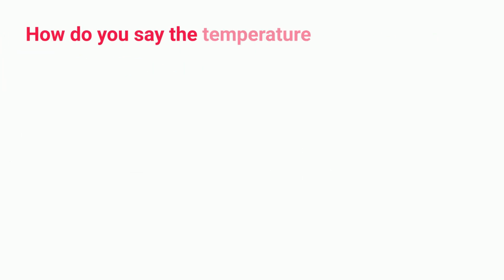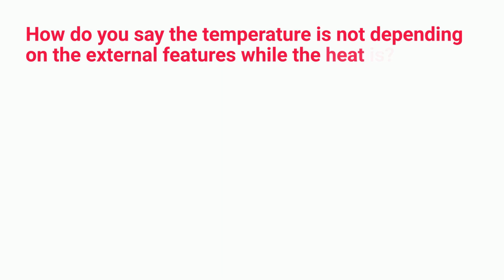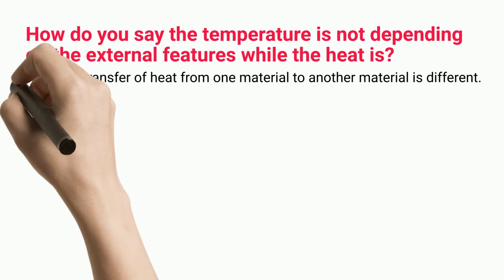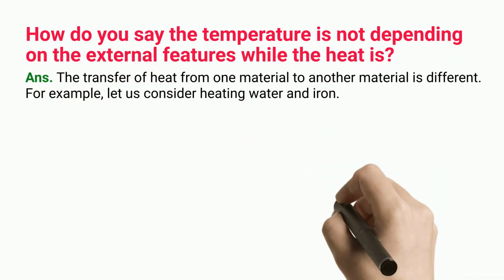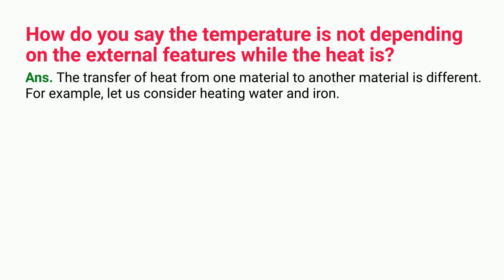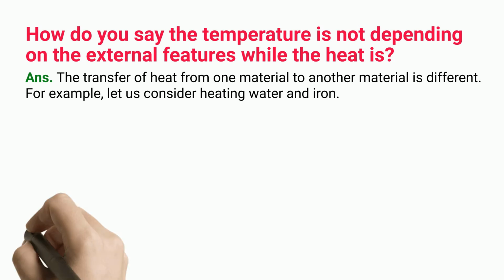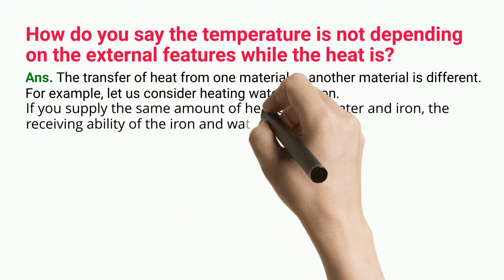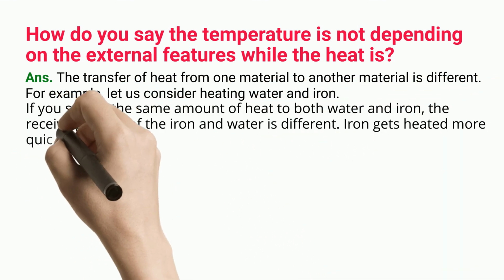How do you say the temperature is not depending on the external features while the heat is? The transfer of heat from one material to another is different. For example, let us consider heating water and iron. If you supply the same amount of heat to both water and iron, the receiving ability of the iron and water is different.